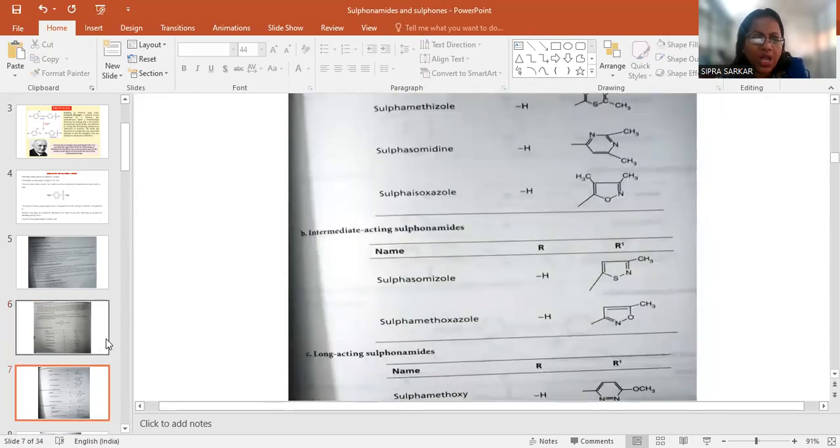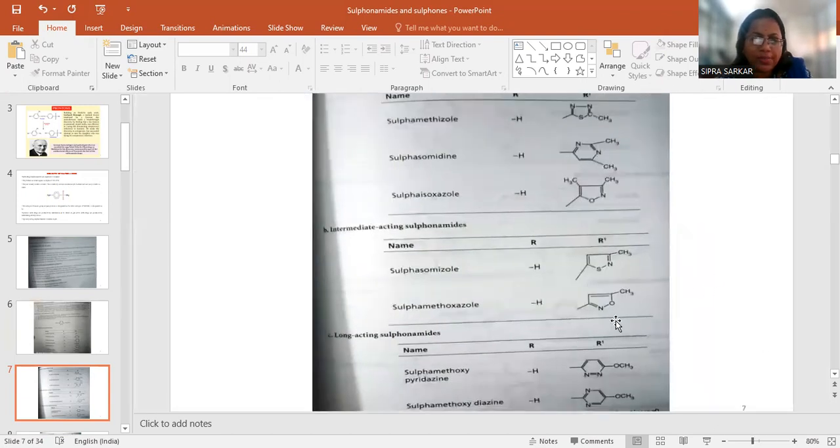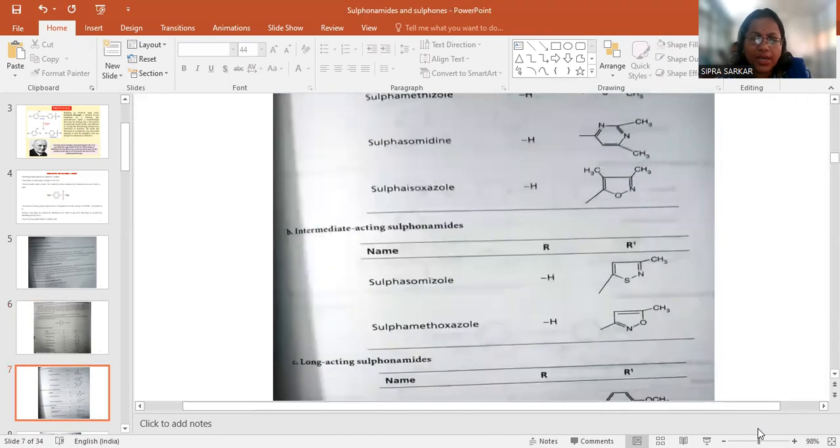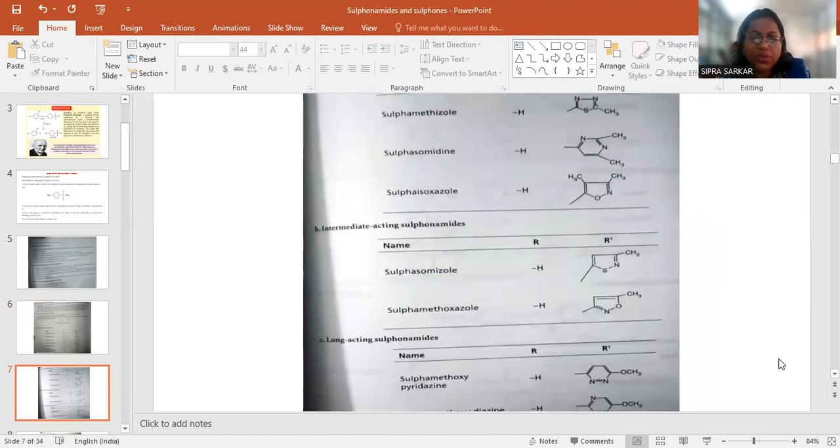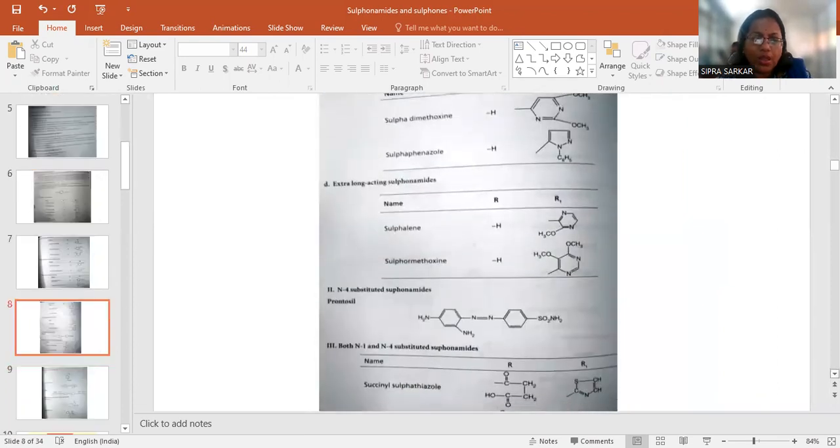There are different types of acting drugs: short acting, intermediate acting, and long acting. According to the substitution in the structure, they are classified as short acting, intermediate acting, and long acting drugs.